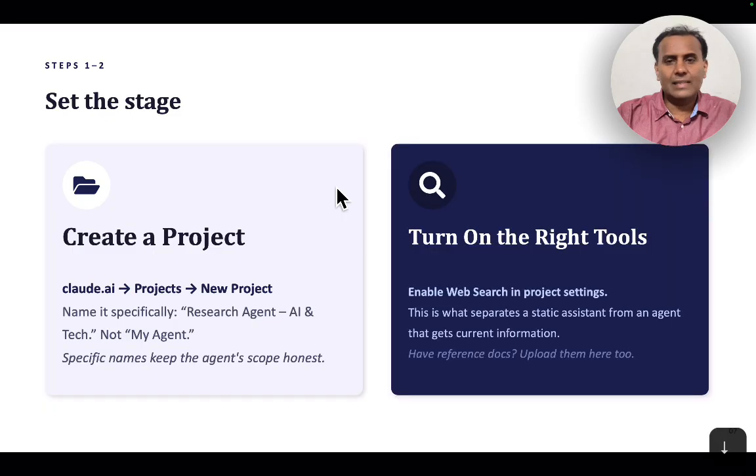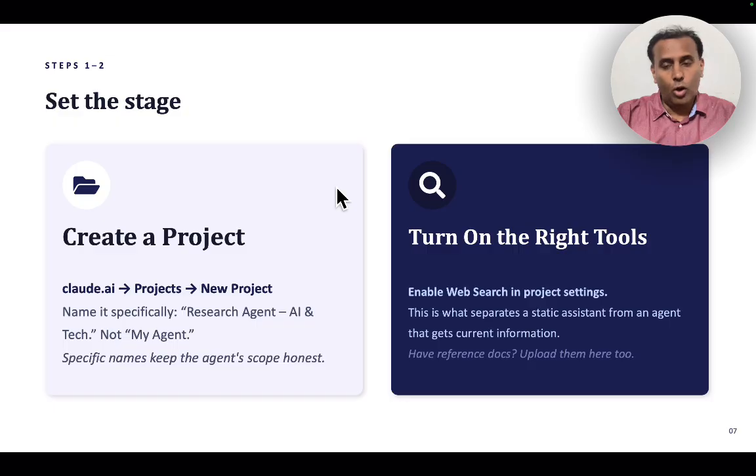Now, as I said, set up the project. We have created the project, named it research agent AI and tech. So I'm going to turn on the right tools. Enable web search. So in this project, since I want to do research generally, I want to enable certain tools. So let us see how I enable that. This is what actually separates a static assistant from an agent that gets current information, right?